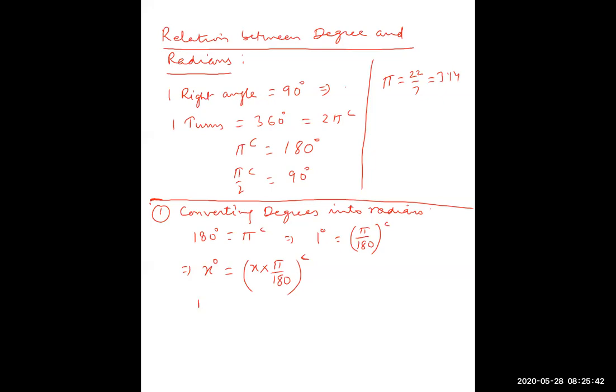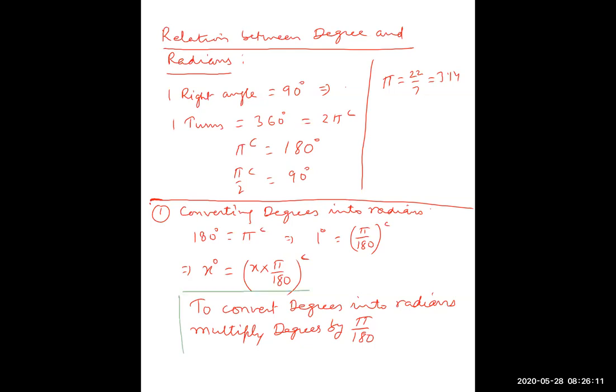So to convert degrees into radians, multiply degrees by pi by 180. That is the conversion. Note down this, then I will go for next page.